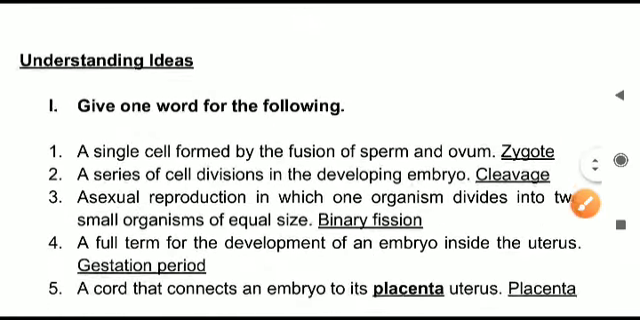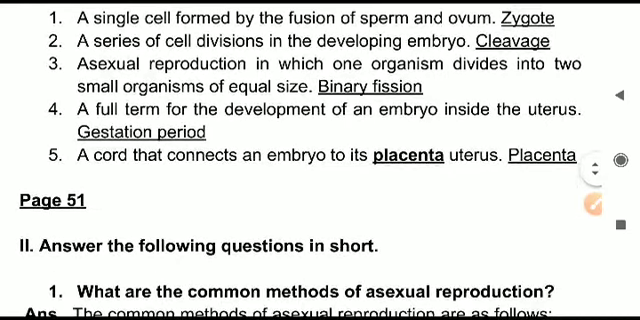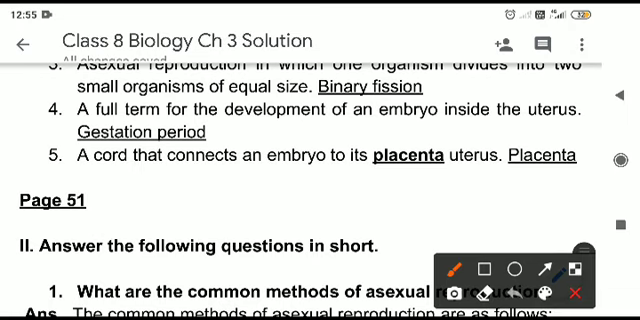Next we have give one word for the following. In this, all the answers you can note down. One correction is there in question number 5 of this part. The question is given wrong in the book. As given in the book, it is a cord that connects an embryo to its placenta. So this question appears to be wrong. You will cut placenta and write uterus. In the question you have to do the correction.